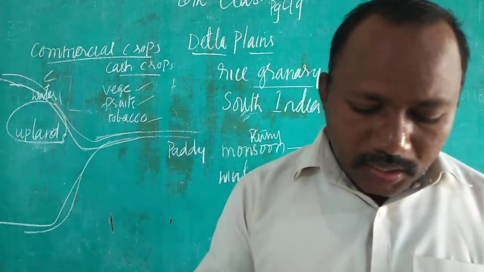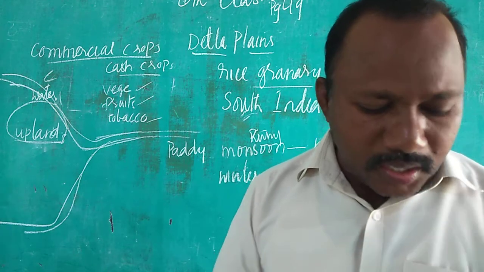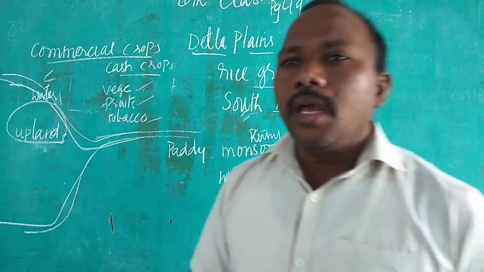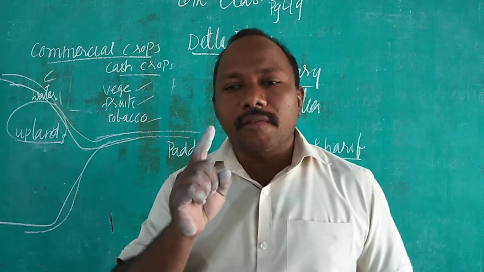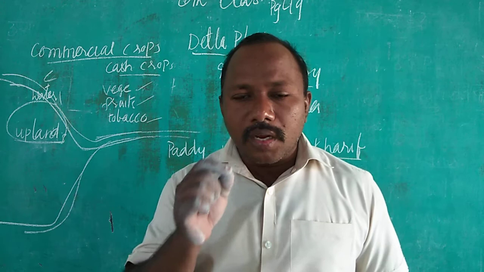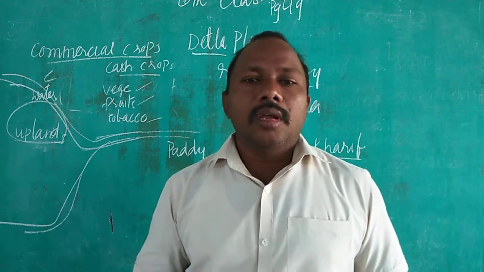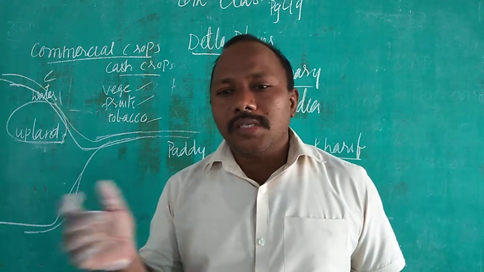Why are coastal deltas rich in fertility? Why is the soil very fertile in the delta areas, children? That's because of the river water. River water carries the sediments.